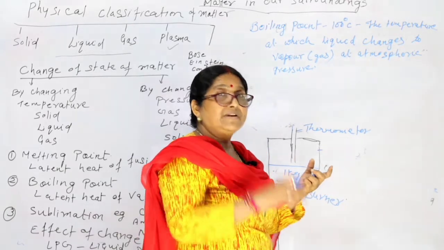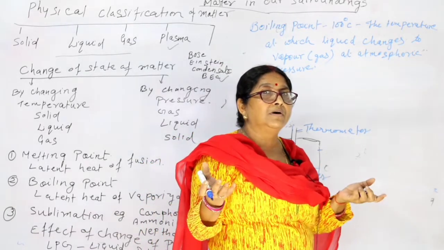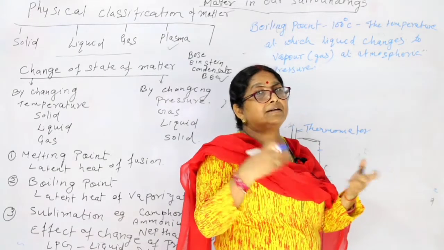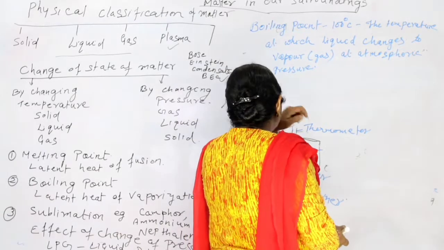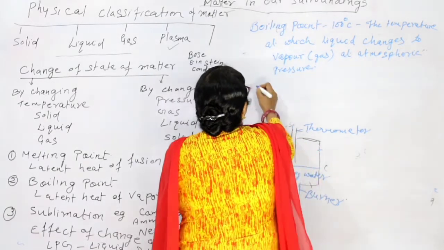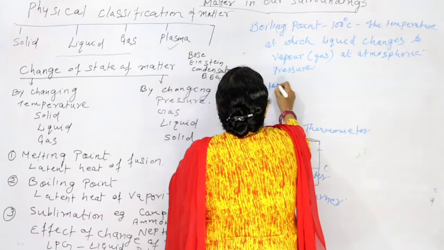Is it clear? Different substances have different boiling points. Different substances have different melting points. Okay. Now see here what happens. Now latent heat of vaporization.